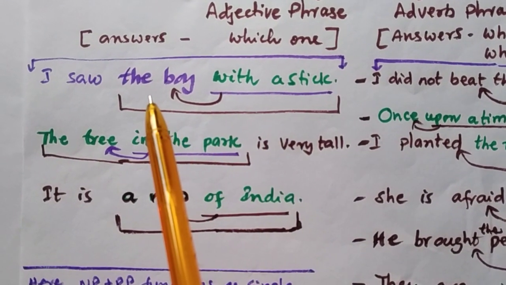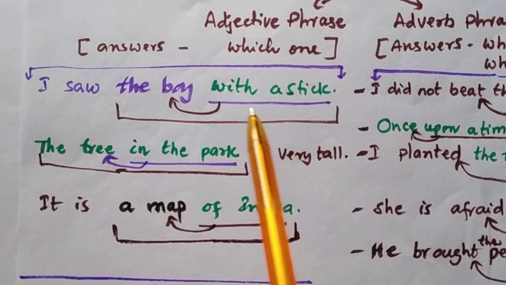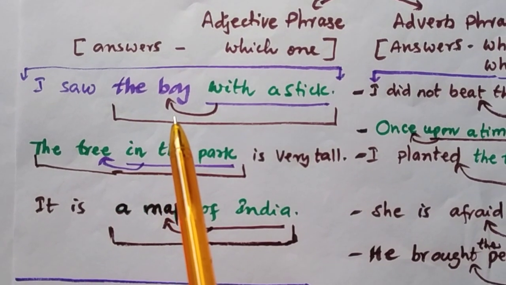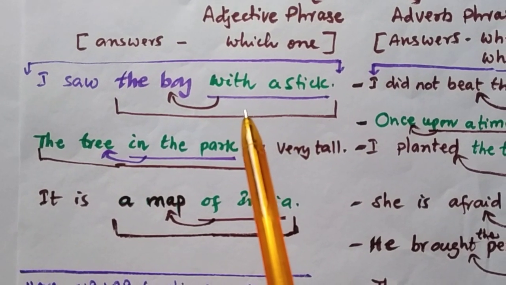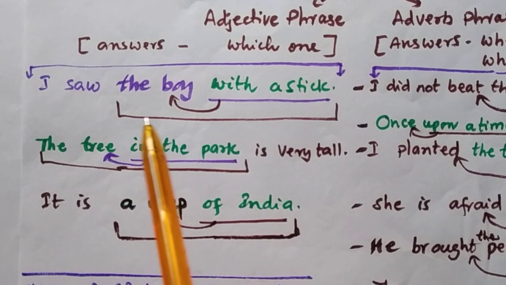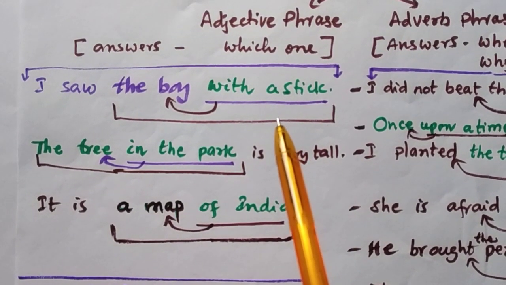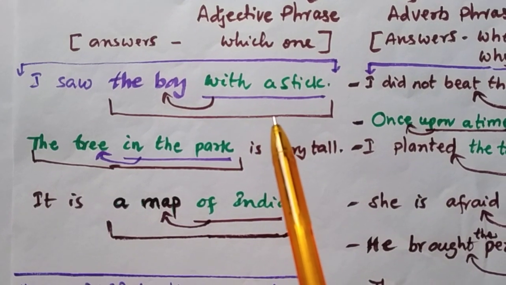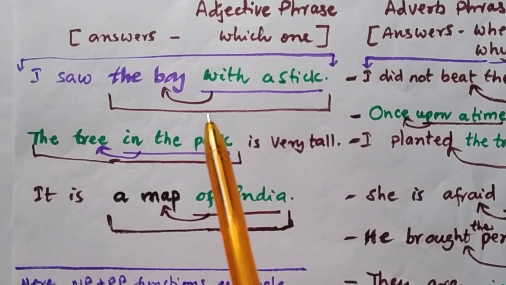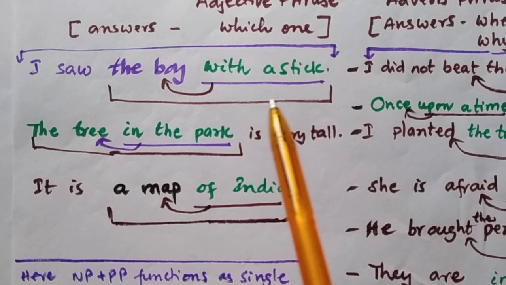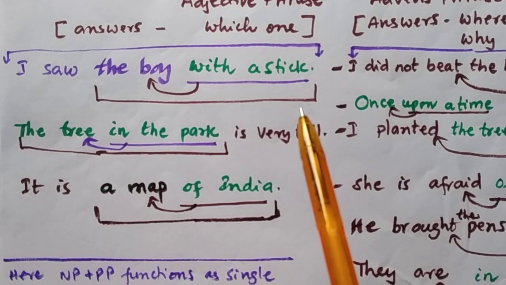Here this prepositional phrase along with the noun phrase functions as object. And next one, this phrase answers the question word which ones. That means which boy he is, then we get the answer. The boy with a stick will be the answer.